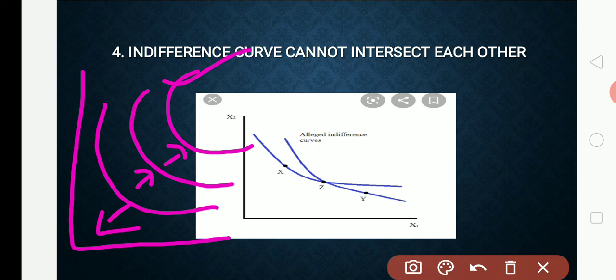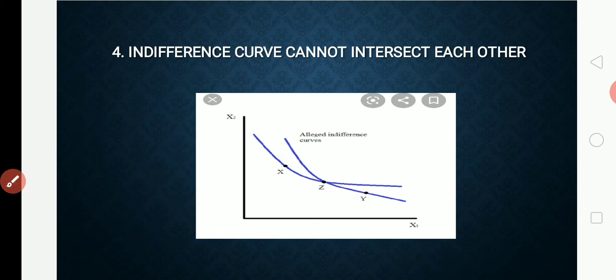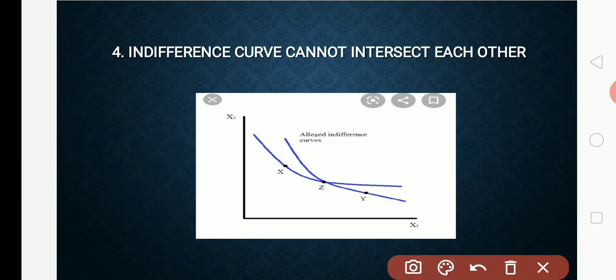In this diagram we have two curves, but instead of being separate, they are cutting each other. For example, this is IC1 and this is IC2.